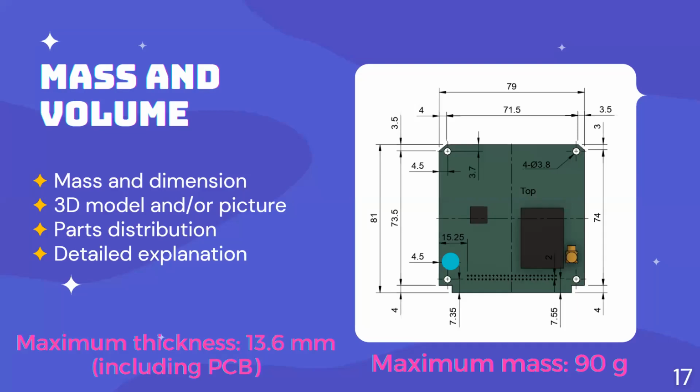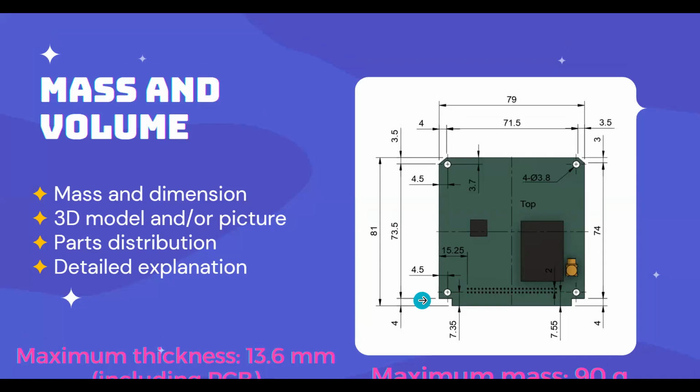You have to at least put a picture for your payload in order to know the height and the width and the thickness of the port. If you also have a 3D model, you could add it in these sections, and you have to mention the part distributions, so we could know at which place you could put your components.